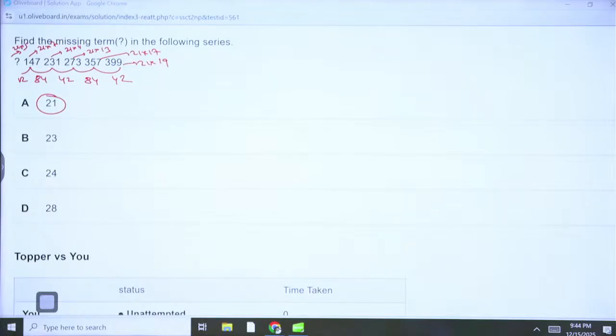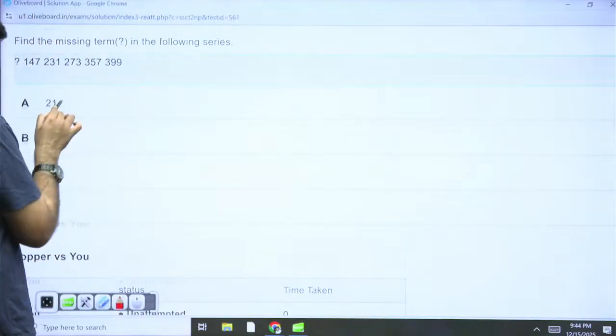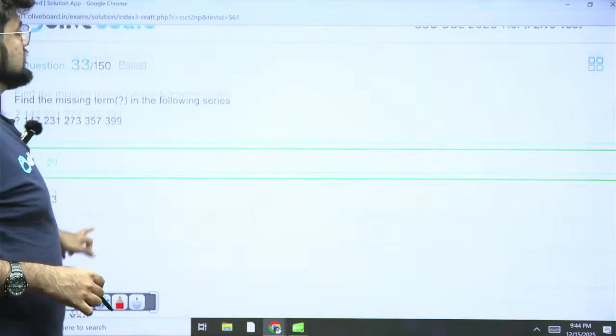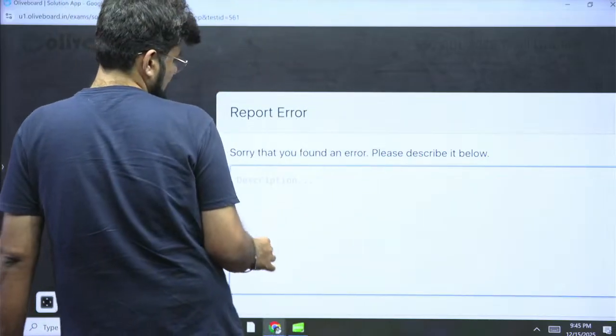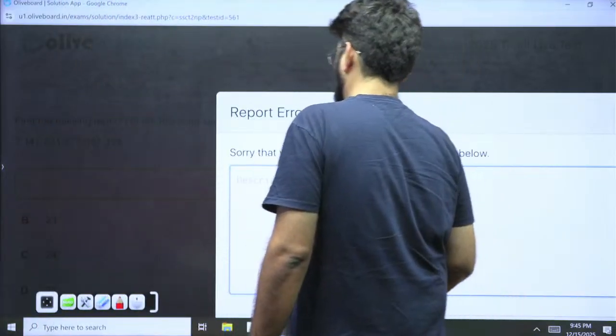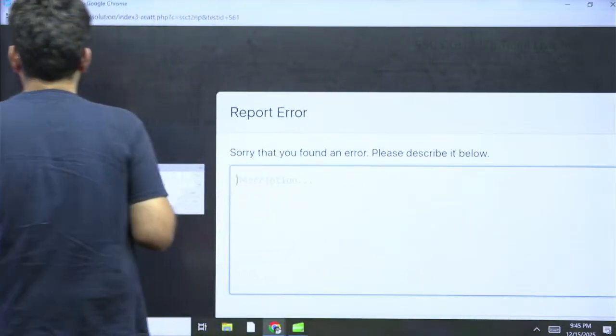Oh, I think this is incorrect here. 105 should have been the correct answer. Let's report this. Yeah, 21 is given to be the correct answer, but that's not right. So report. Just mention it. I can't seem to understand why 21 is the reason.